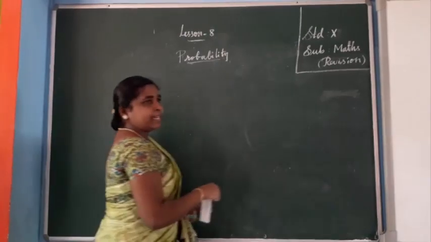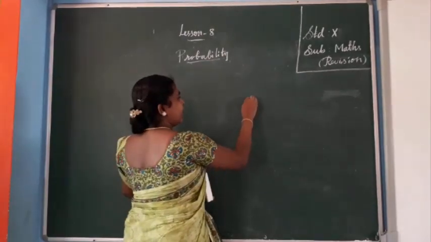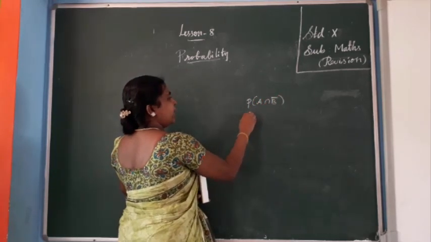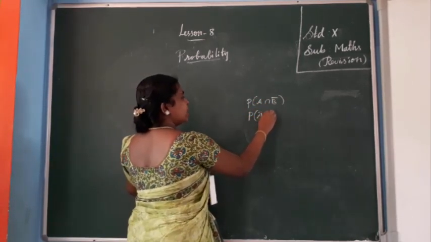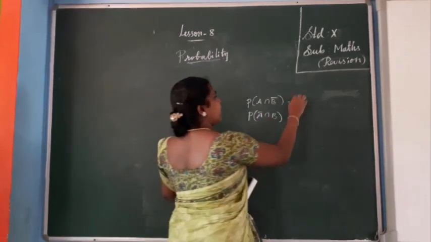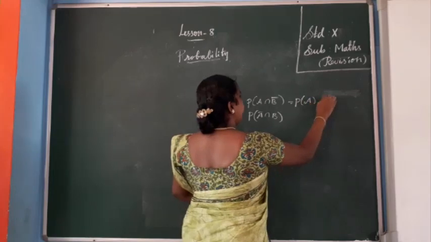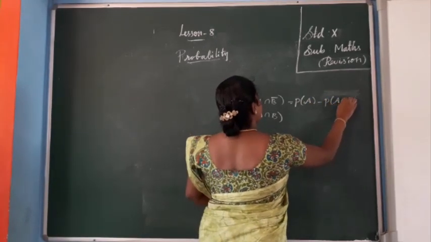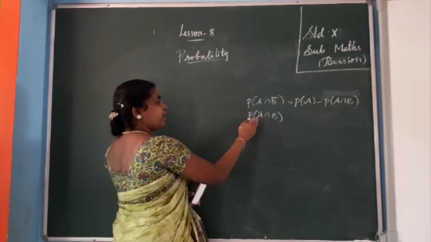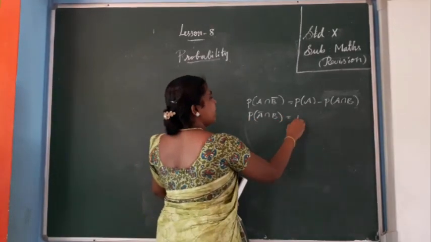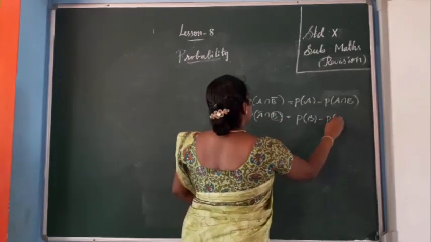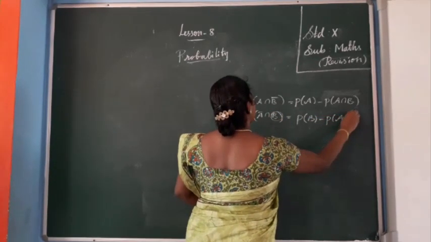Then only A and only B. Only A means A intersection B bar. Only B means A bar intersection B. So the formula for P of A intersection B bar is P of A minus P of A intersection B. Next, P of A bar intersection B means P of B minus P of A intersection B.